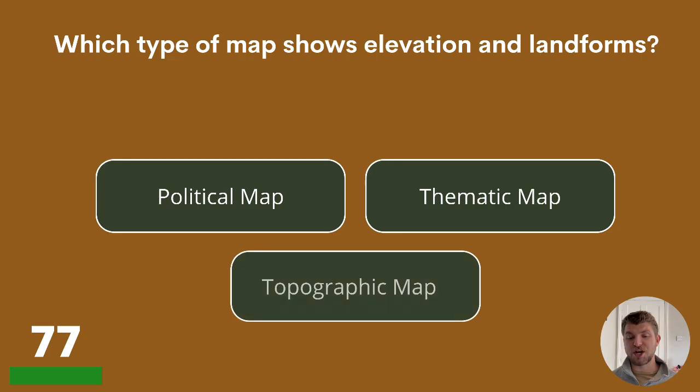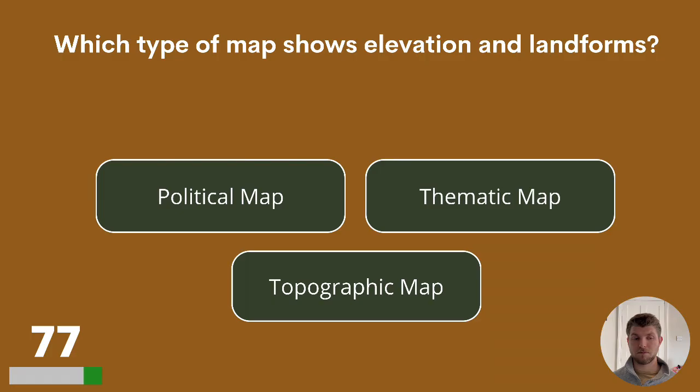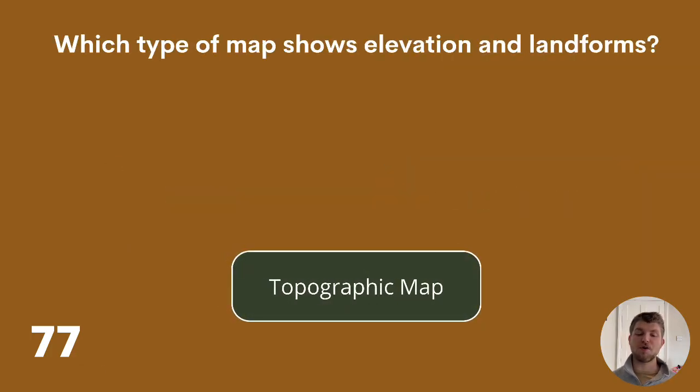77. Which type of map shows elevation and landforms? Political map, thematic map, or topographic map? The answer is the topographic map.